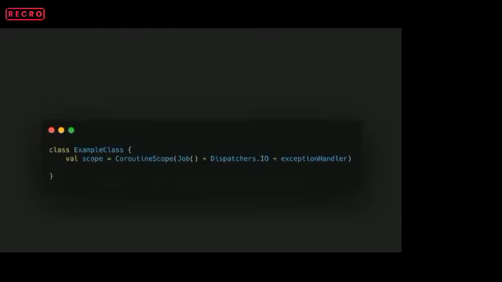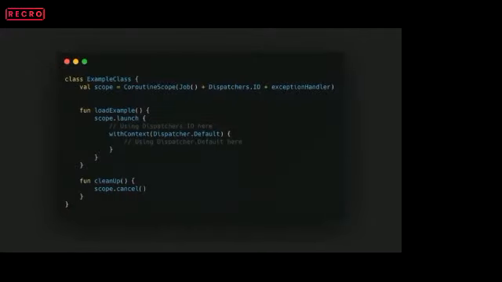Dispatchers.IO, right? One interesting thing: when working inside a scope and using a context internally, we can switch the context for some other operation. Let's say this is the example. Here we are working on Dispatchers.IO. If you see this load example function, when we launch it, in the comments I've written that it is using Dispatchers.IO here.